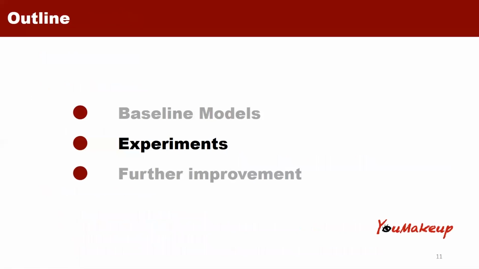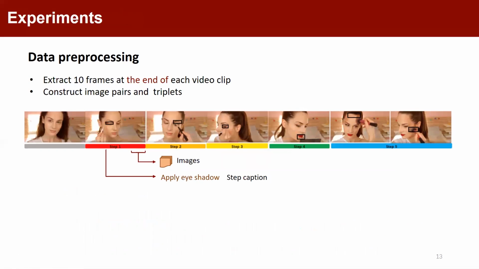Now, I will introduce the experiments part. Because our two baseline models are trained on images, we first do data pre-processing. Specifically, each makeup step description is aligned with a video clip, and we extract 10 frames at the end of each video clip as training images. The emphasis on the end is to ensure that the facial appearance has changed after the related makeup step.